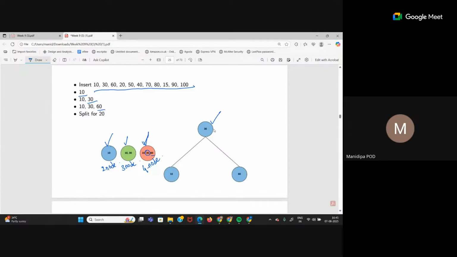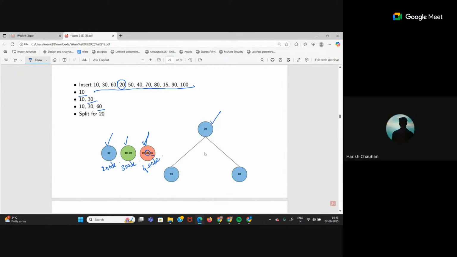Okay. Next I have to enter 20. So 20, where can I enter? 20 is first compared with the root. Less than root. So come to left child. 20 is greater than 10. So where will 20 be entered? To the left hand side of 10 or right hand side of 10?